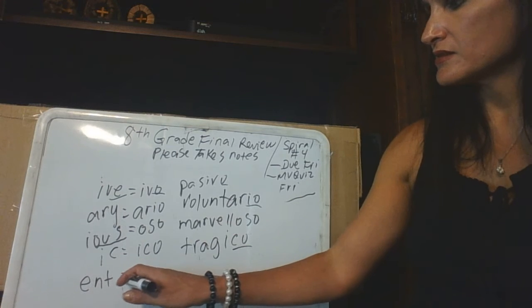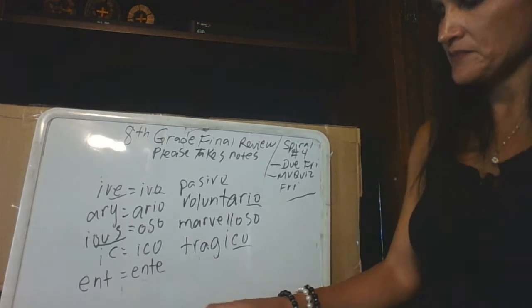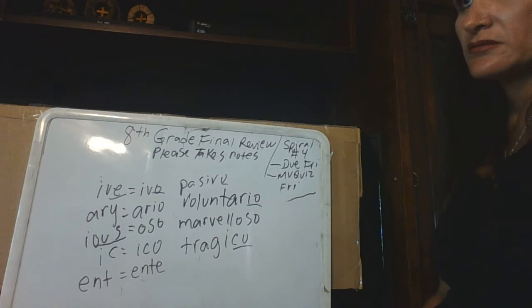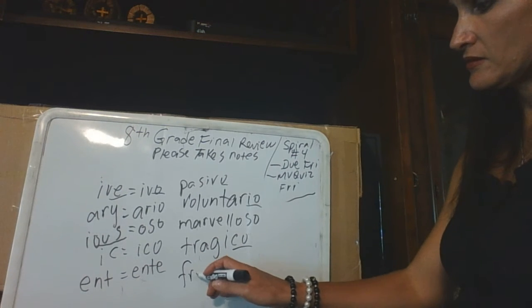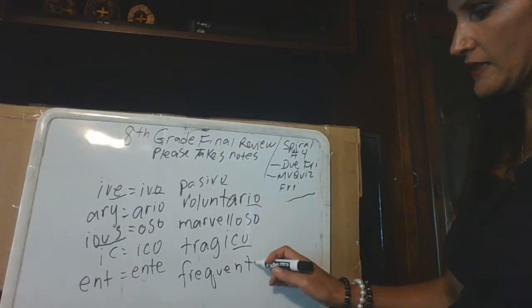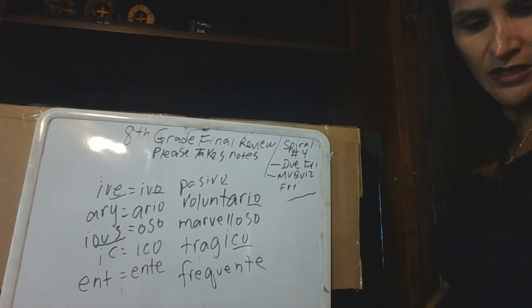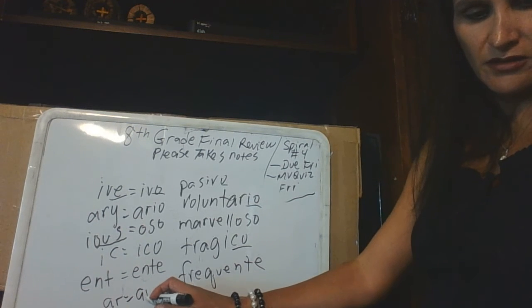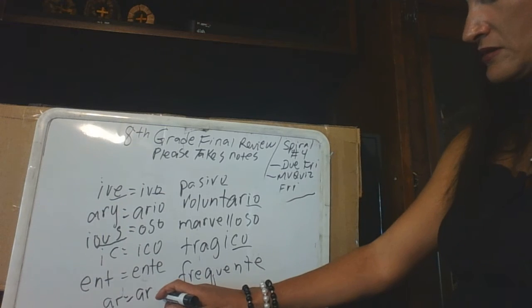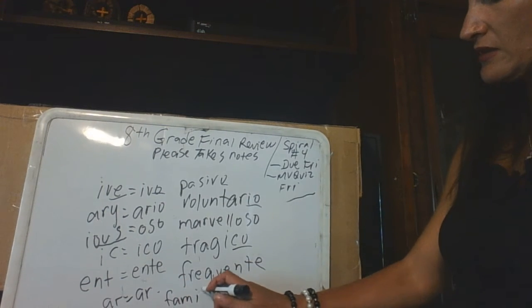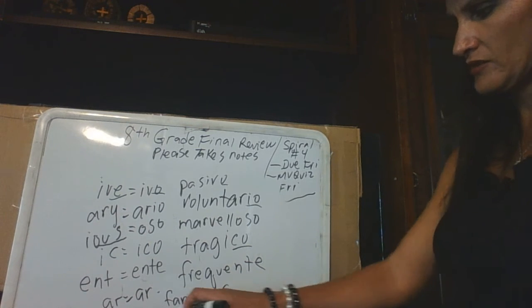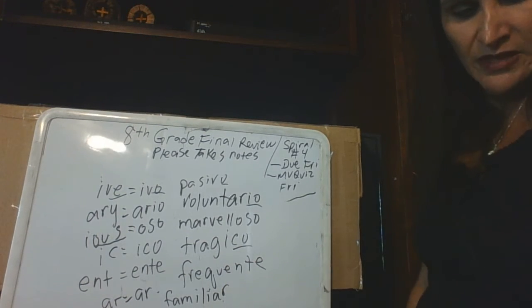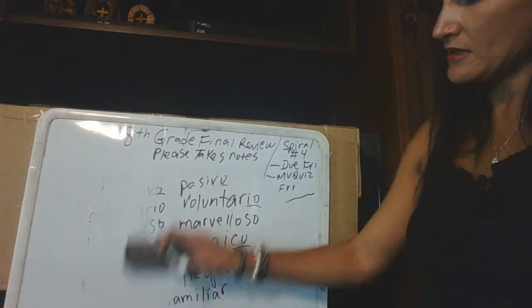Words that end in ENT would be add a T, add an E, so ente. So, for example, the word frequent. Frecuente. Okay? Words that end in AR, they stay AR. So familiar would be familiar. Same thing. The only thing that changed is the way you say it. Familiar. Okay?